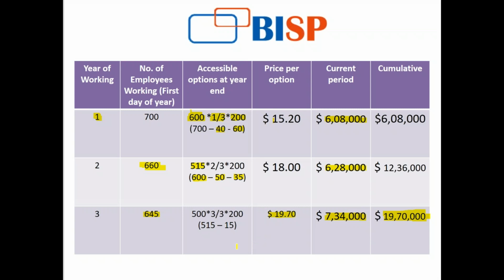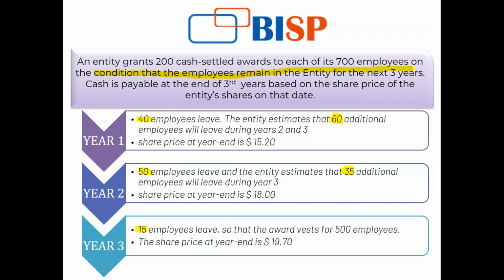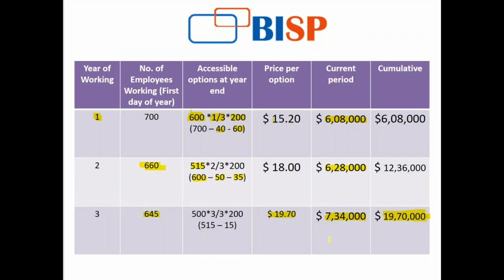Now, it may also happen that there is a condition that the employee is not required to provide a service. Let's say 200 cash settled awards were to be given to 700 employees, but there was no condition out here. I had put no condition that they should be working in the organization for 3 years or something. Like usually in a share appreciation right, share options provided to the employees, the entity will recognize the expense and the liability immediately upon the grant date. So I will immediately account at the time of granting.